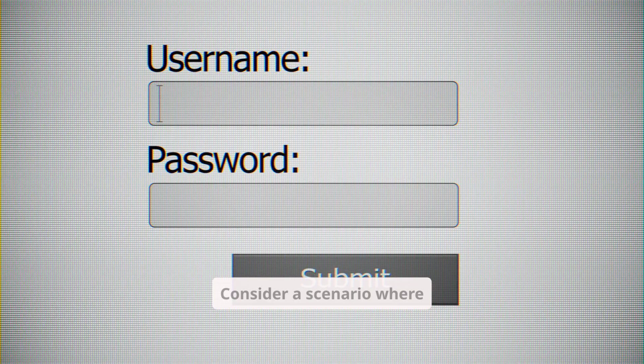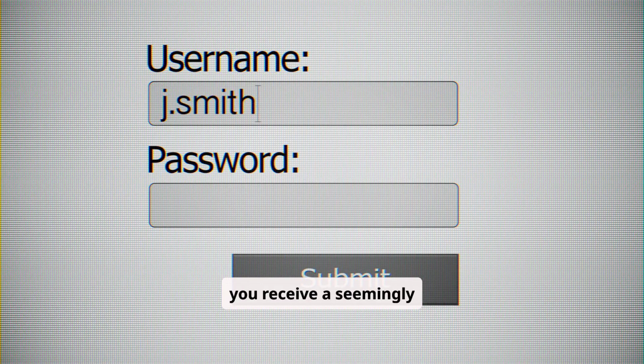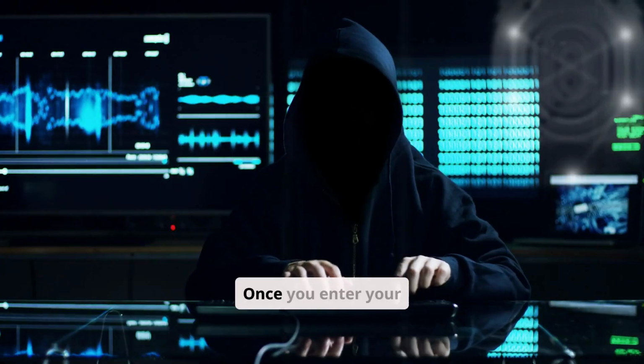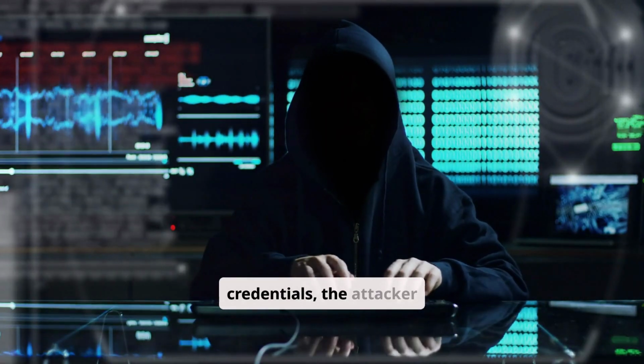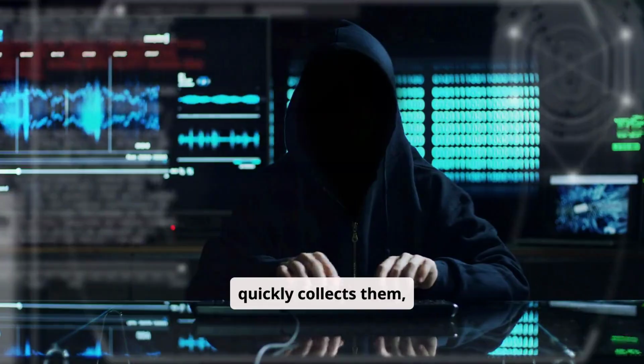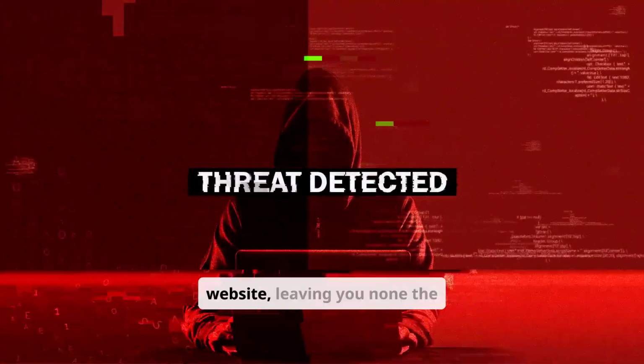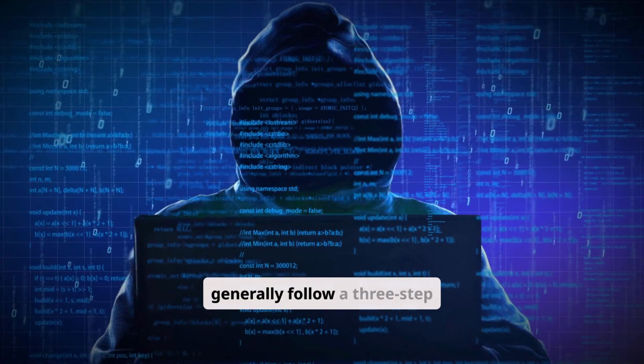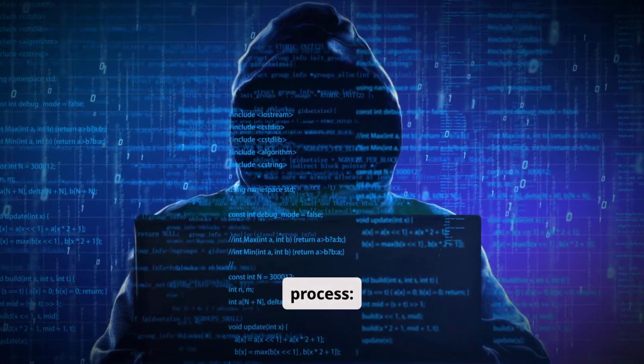Phishing. Consider a scenario where you receive a seemingly authentic email directing you to a login page. Once you enter your credentials, the attacker quickly collects them, often rerouting you to the real website, leaving you none the wiser. MIM attacks generally follow a three-step process.